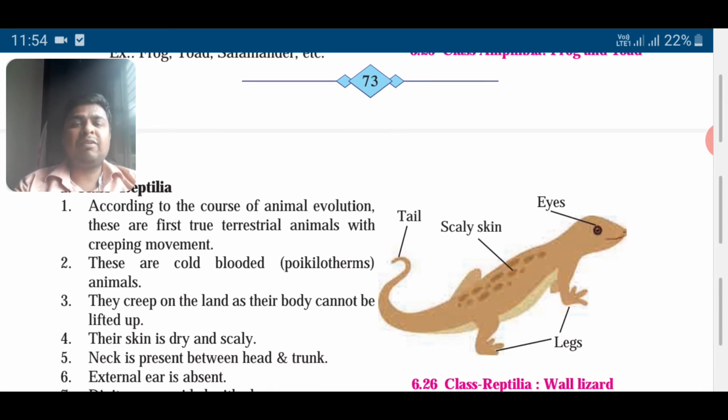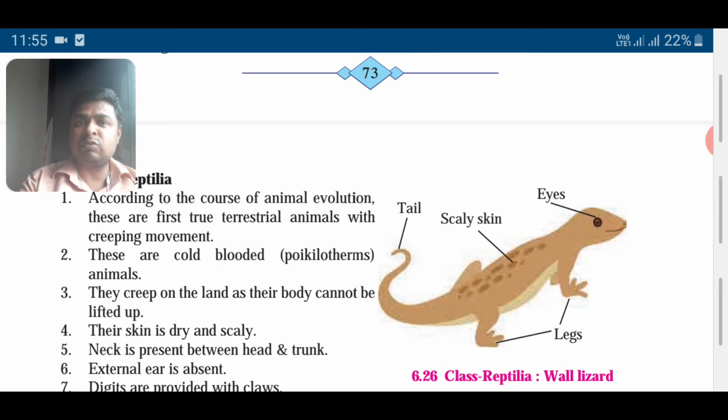Now reptiles. From amphibians, reptiles have evolved. These were the first true terrestrial animals with creeping movement. They had to support their body, so they show creeping movement. And they are cold blooded, so they cannot maintain their own temperature. If a crocodile is there, it comes out of the water and takes the sunlight till the body temperature goes up, and it stays outside. The blood circulates, the blood becomes warm, and then it can go inside the water for hunting. They creep on their body as their body is very heavy and cannot be lifted.